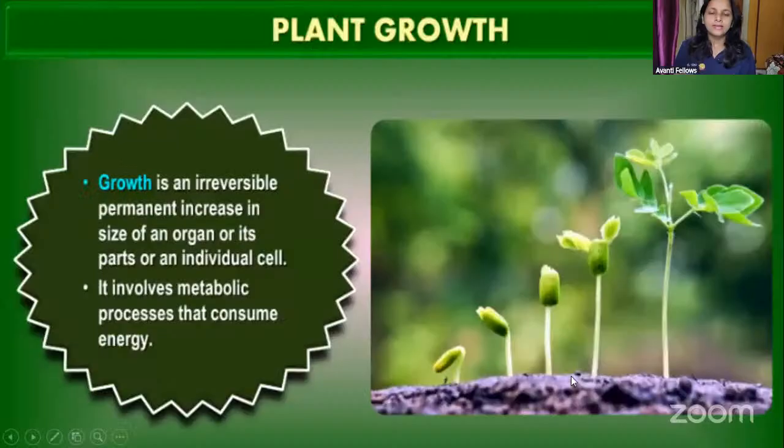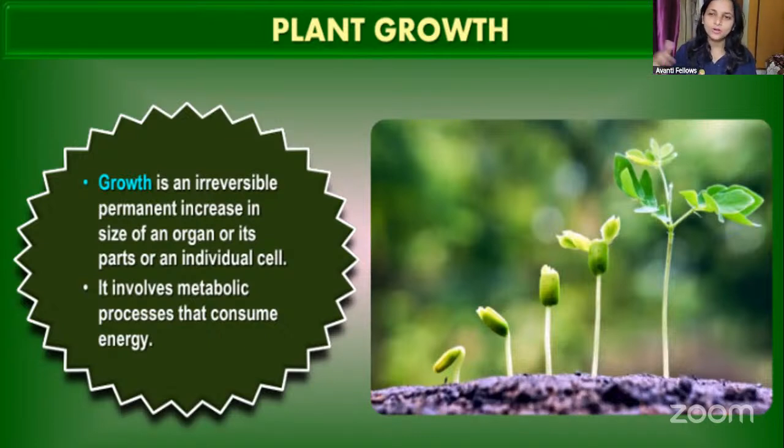Then coming to growth, guys, you all know that growth is an irreversible, permanent increase. Now we have grown, right? Now if we want to join the 6th standard again and decrease our size, is it possible? No, right? It is not possible because we have grown up.